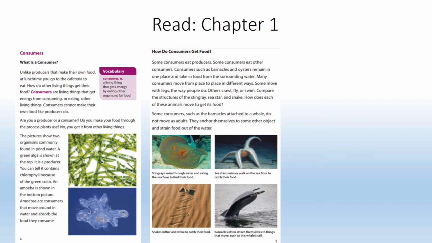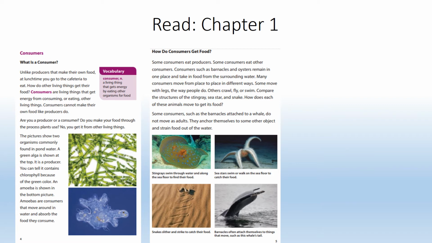Compare the structures of the stingray, sea star, and snake. How does each of these animals move to get its food? Some consumers, such as barnacles attached to a whale, do not move as adults. They anchor themselves to some other object and strain food out of the water. So let's go ahead and take a look at the pictures below.